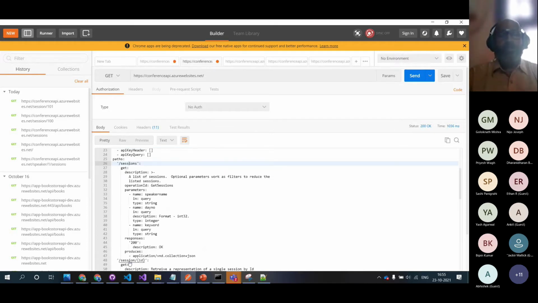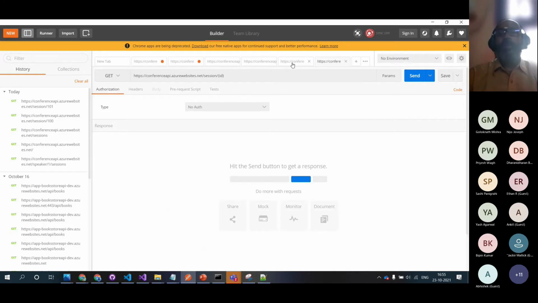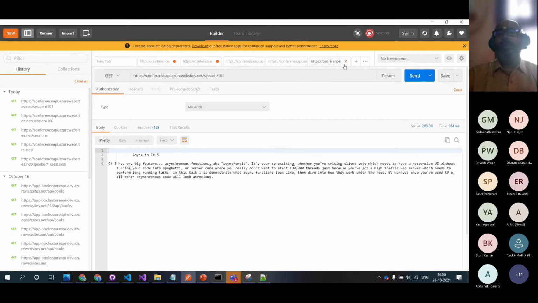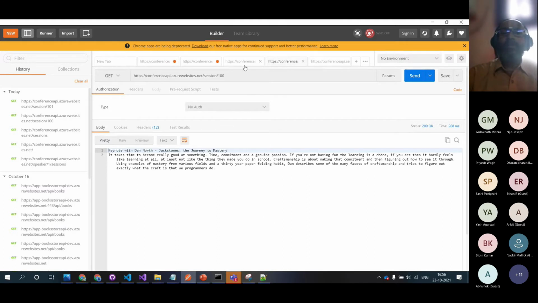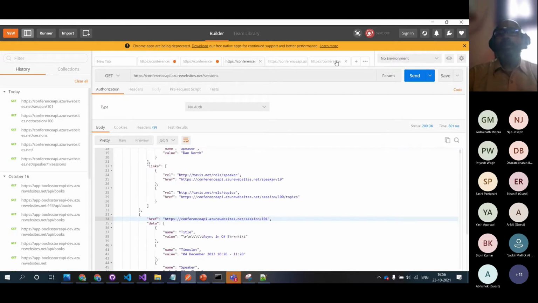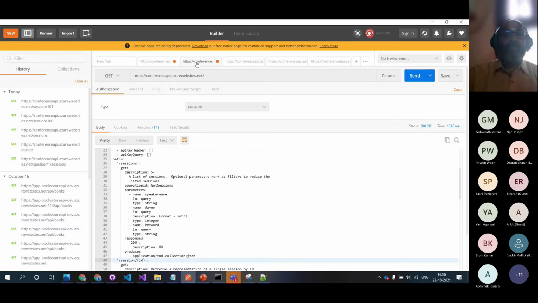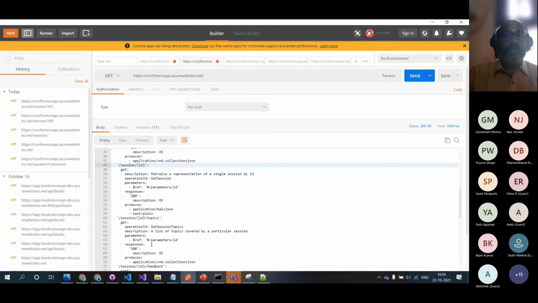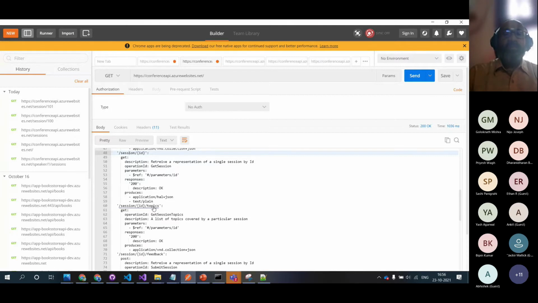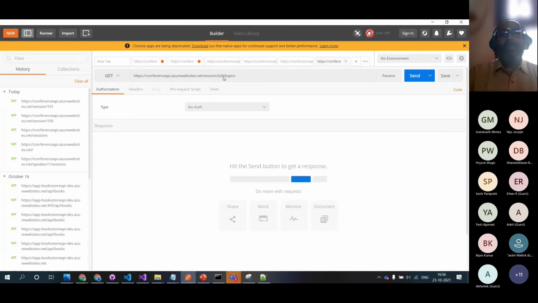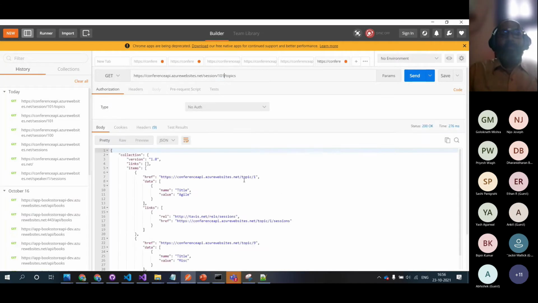If I have to go to one session here, whatever we are doing, 101, 102, is the ID. If you see the format, it says that the ID is the part which has to be replaced. Okay, we have these sessions. And similarly, we saw sessions, then one session by ID, and inside that there are different topics. Suppose I have this session 101. Inside that session 101, we have different topics.